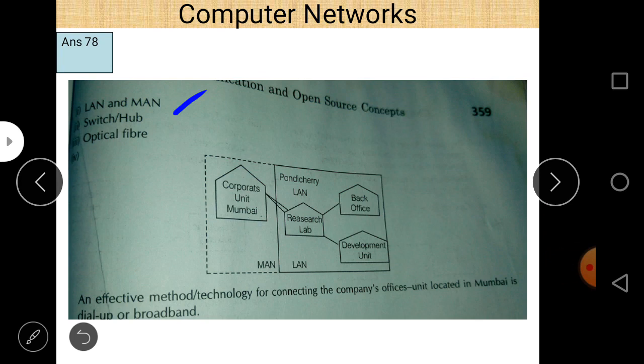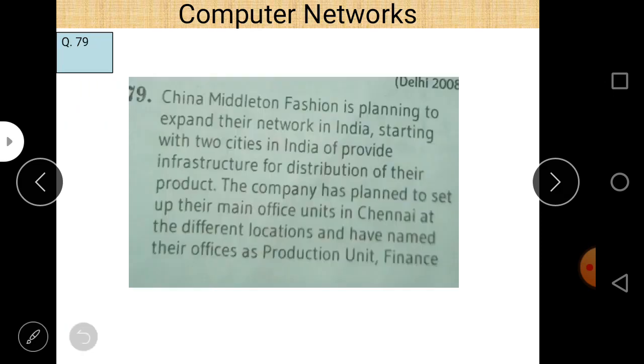And an effective technology for connecting the company's office unit located in Mumbai is dial-up or broadband. So we use a dial-up connection or broadband connection to connect all these devices, all the buildings.